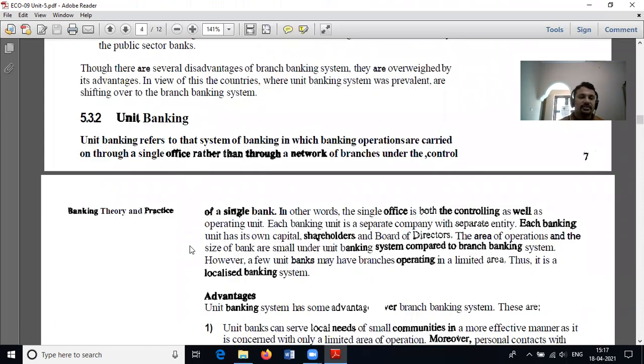Another form of banking is unit banking. Unit banking means a system of banking in which banking operations are carried on through a single office rather than through a network of branches. There is only one branch, only one bank. It performs all the functions. This is the single bank.